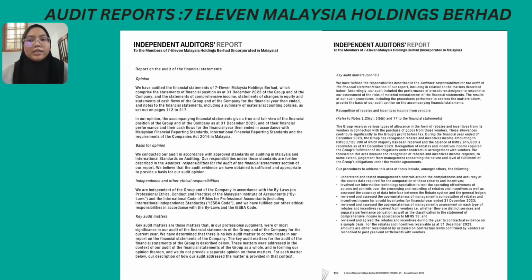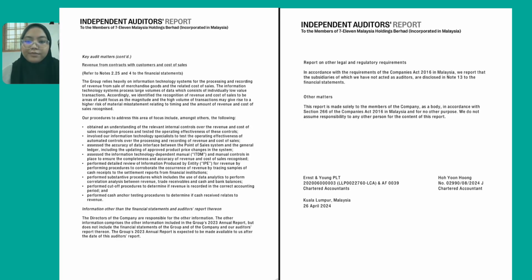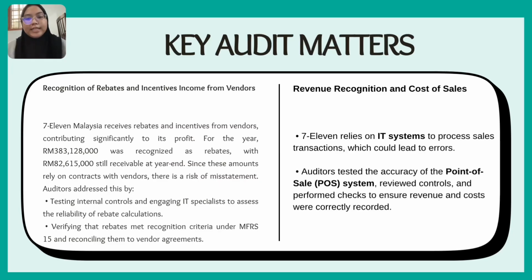This is the audit report for 7-Eleven Malaysia Holding Berhad. Key audit matters for 7-Eleven Malaysia Holding Berhad have 2. First is recognition of rebates and incentive income from vendor. 7-Eleven Malaysia Holding Berhad receives rebates and incentive from vendors, contributing significantly to its profit.